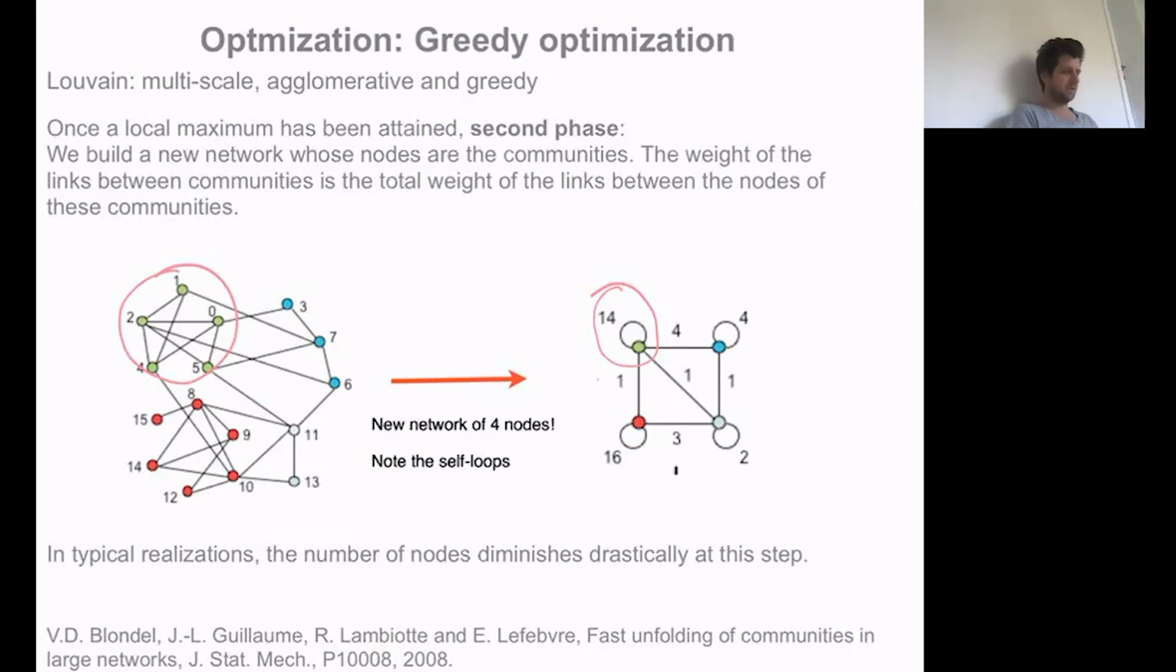So, for instance, between the green and the blue nodes, we have 1, 2, 3, 4 connections. This means that we will have to define a weight of 4 between the green and the blue community, to ensure that we preserve the structure when we coarse grain the representation of the system. And something important to note is that the number of nodes is going to diminish drastically during that step.